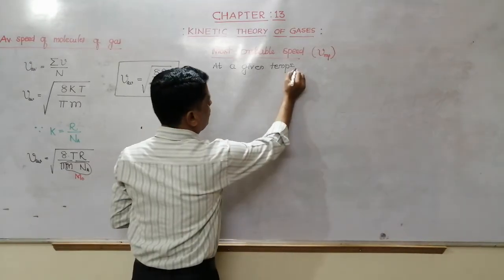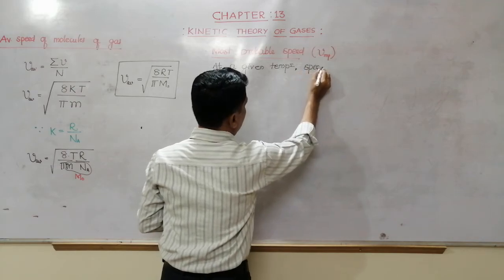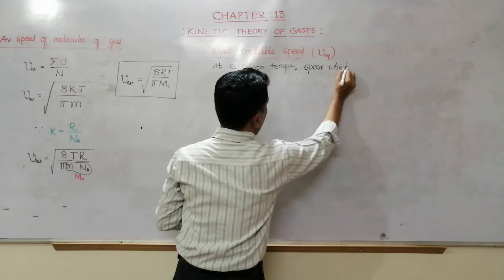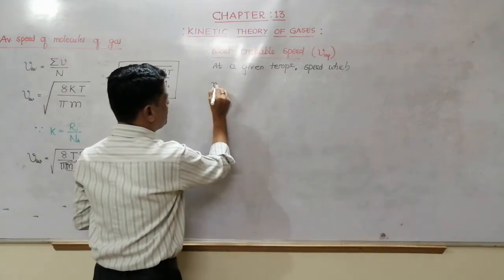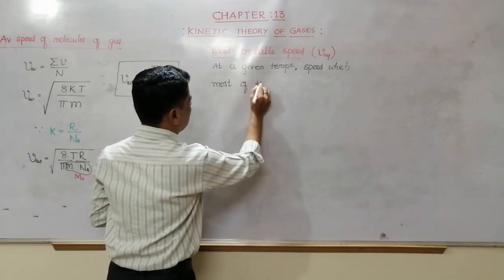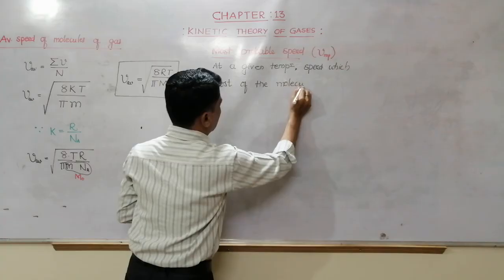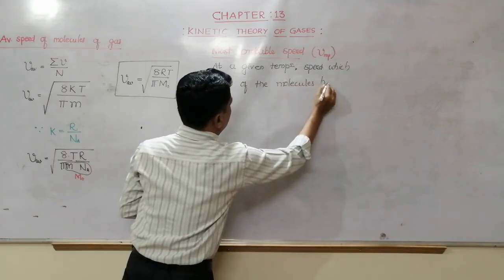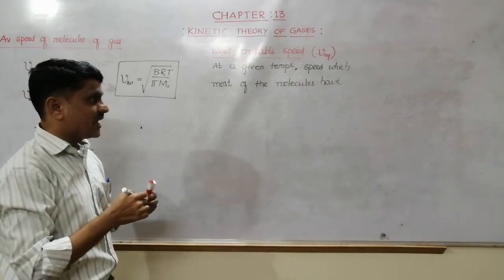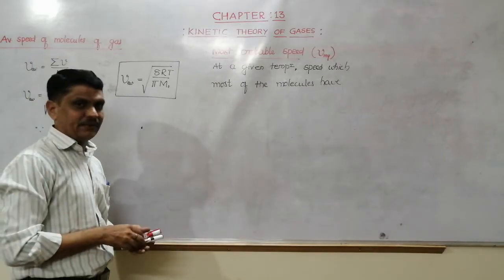Okay, so the speed which most of the molecules have, the speed that the maximum number of molecules have, is called most probable speed.